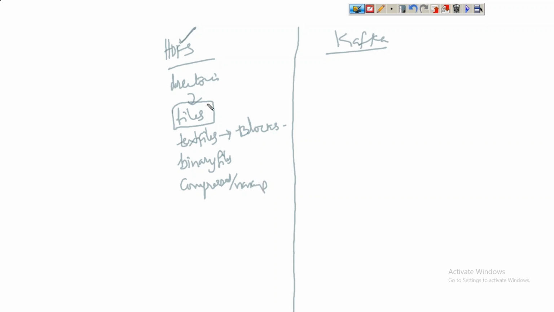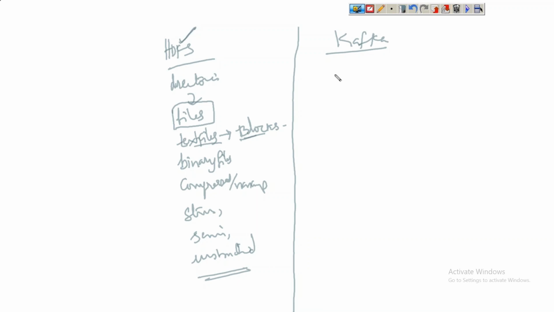So HDFS can have text files or binary files, compressed or non-compressed, and at the same time structured files, semi-structured files, and unstructured files. This is the data that is going to be stored in HDFS. These are the different types of formats and storage styles here.